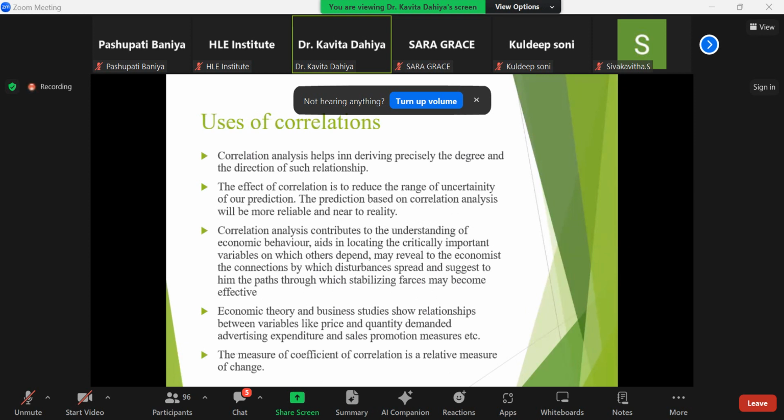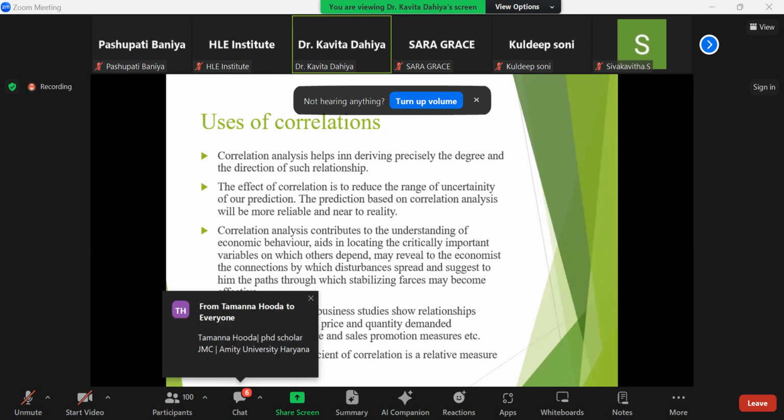Now, why are we studying correlation? It helps in deriving precisely the degree and direction of the relationship. The effect of correlation is to reduce the range of uncertainty of our prediction, and a prediction based on correlation analysis will be more reliable and near to reality. Economic theory and business studies also study the relationship between variables, where the price and quantity demanded for a product is influenced by advertisement expenditure,